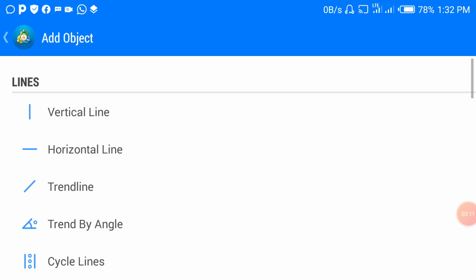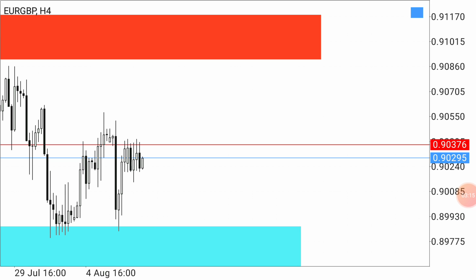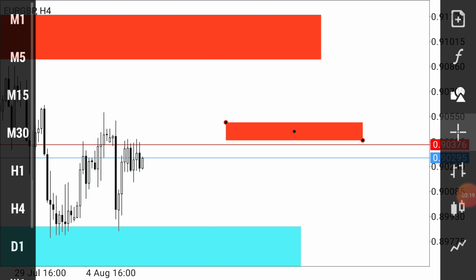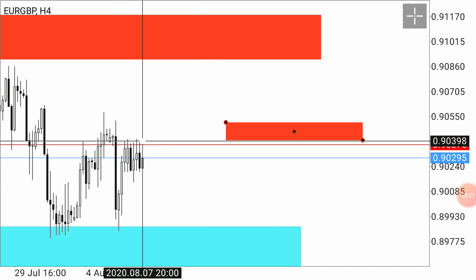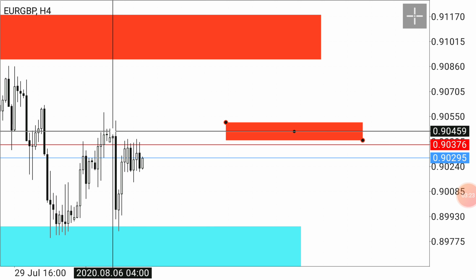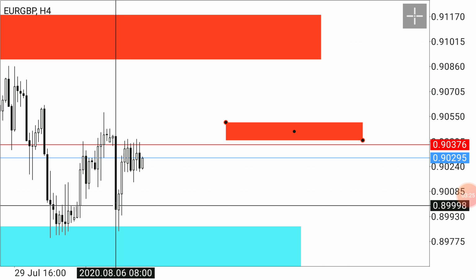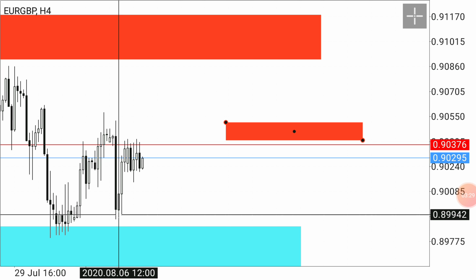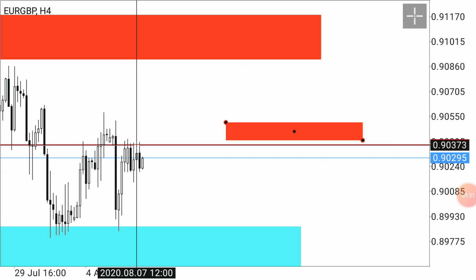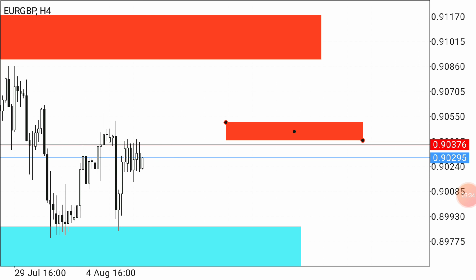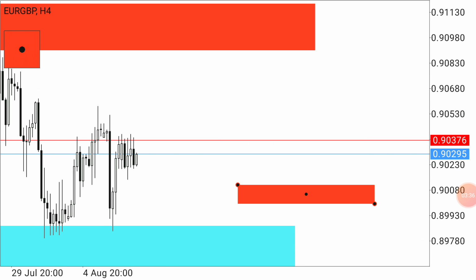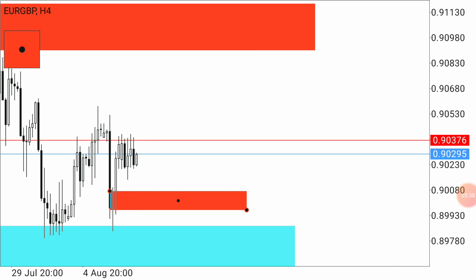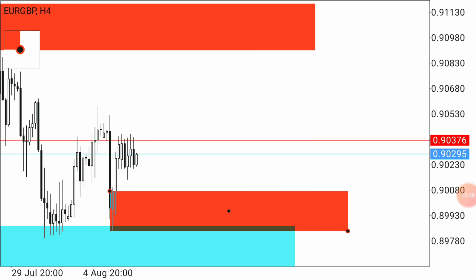Let me pick the rectangle tool again. This is also a zone. This is drop base rally, a reversal pattern. In a reversal, this is called the base and the rally. You just have to put it here, and you just made a zone.